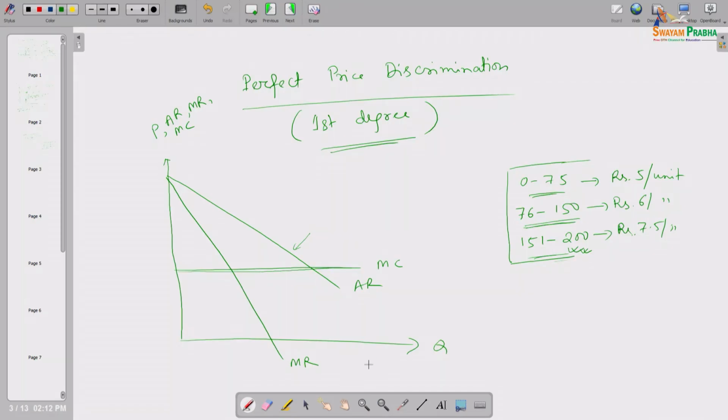How? Look here. Suppose this is the marginal cost line. We have taken a peculiar kind of example where the marginal cost is constant, like the natural monopoly we have discussed. For the establishment of the production base, like water supply, telephone distribution or electricity distribution, a huge amount of initial infrastructural expenditure is required. But once that expenditure is done, your setup is ready.